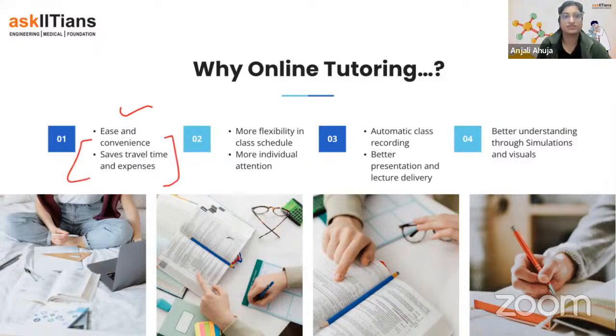In many institutions, kids spend on an average 2 or maybe 3 hours to and fro. If they spend 2 hours daily, that means in a week almost 10 to 12 hours. That time is being saved, and they can put that time in the NEET practice, homework, and worksheets to solve.